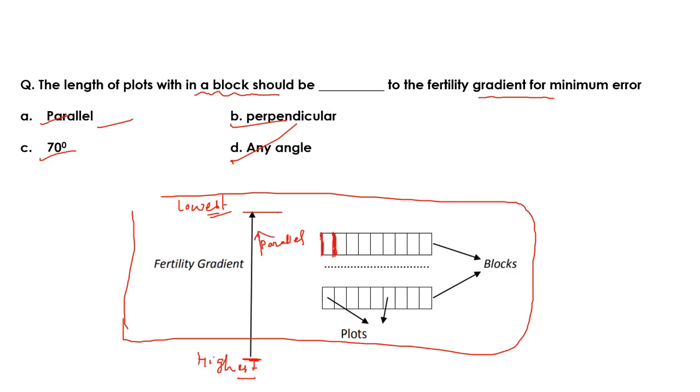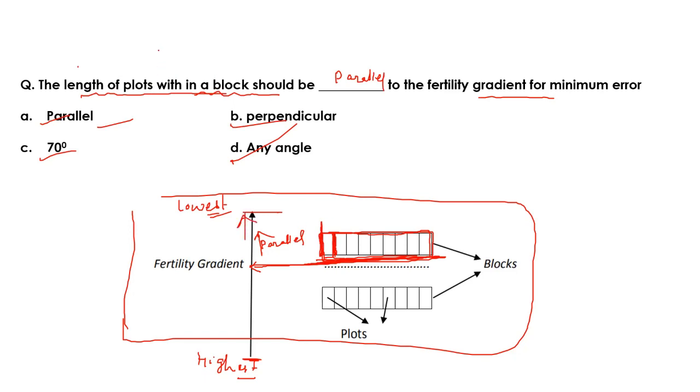Okay, but these plots make one block because a block consists of different plots. So this block is also rectangular, and the length of the block, the longer side of the block, should be perpendicular to the fertility gradient. So this question is very, very important. Remember, if it is the length of the plot within a block, then it should be parallel. Here we can see the length of the plot is parallel to the fertility gradient.